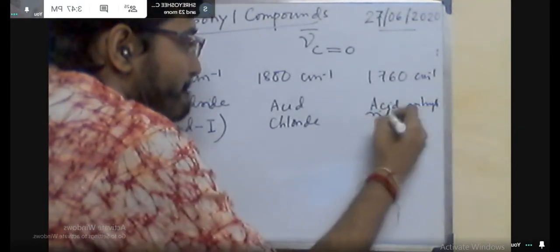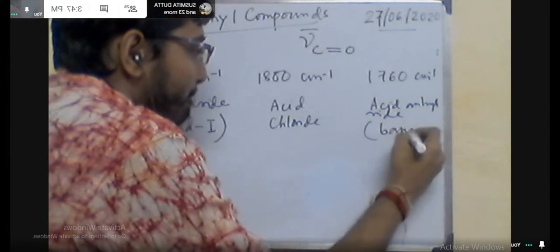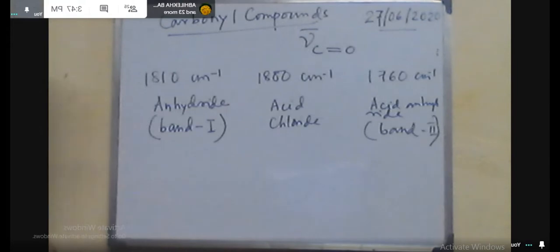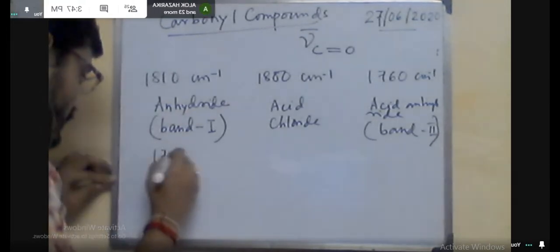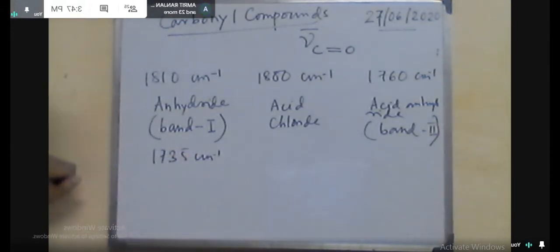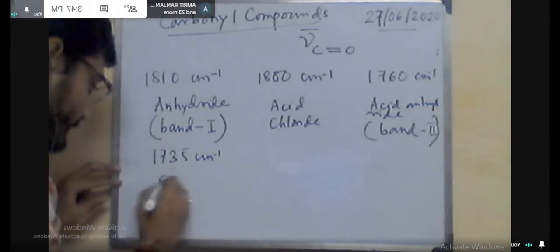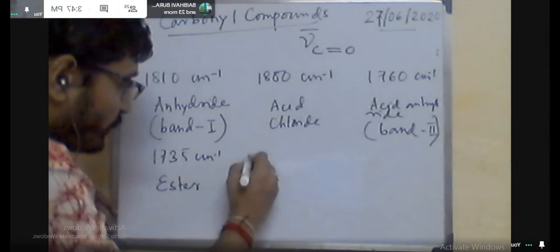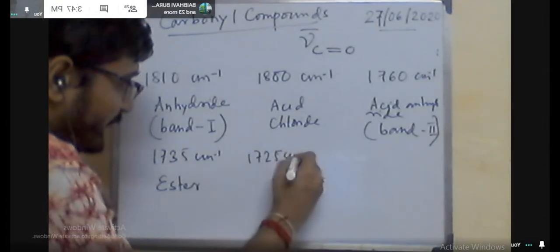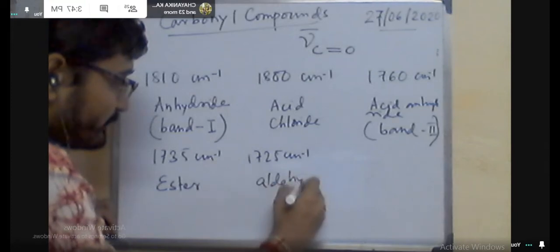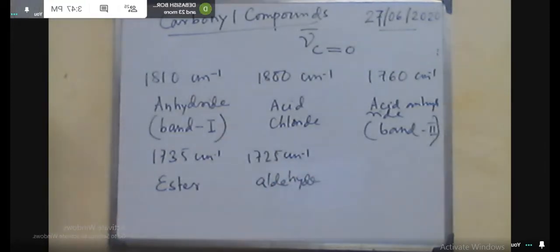Then 1715 centimeter inverse. This is for ketone. Then 1710 centimeter inverse. This is for acid, that means carboxylic acid. And finally 1680 to 1690 centimeter inverse, or it may be varied from 1630 to 1680. This is for amide.